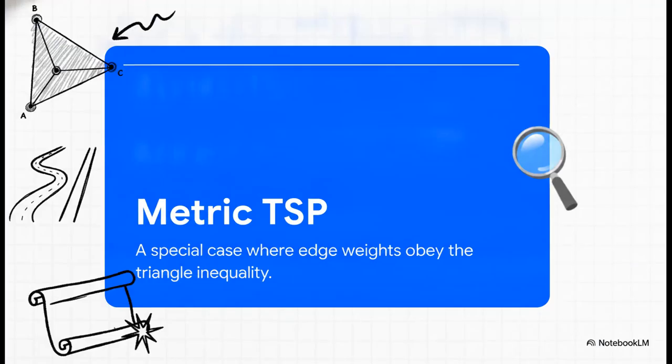Now, how exactly do we turn that branching tree back into a continuous loop for our salesperson? To pull this off, we need to operate in what's called the metric TSP. This is a special case that beautifully mimics the actual physical world we live in, where edge weights obey something called the triangle inequality. Just think about it naturally. Driving directly from city A to city C is always going to be shorter, or at absolute worst, equal to taking a detour through some other city B. When this fundamental physical rule applies, it unlocks a seriously powerful mathematical guarantee.